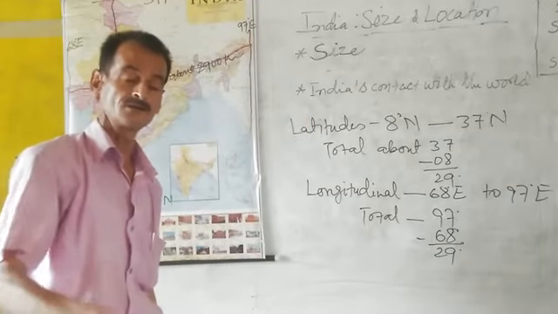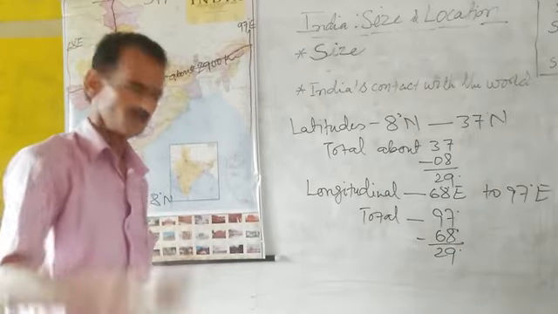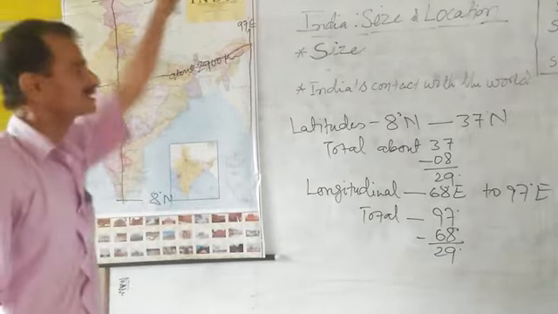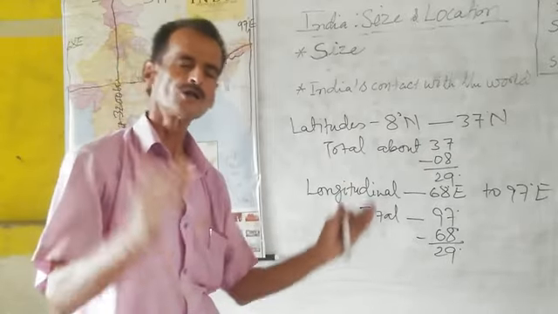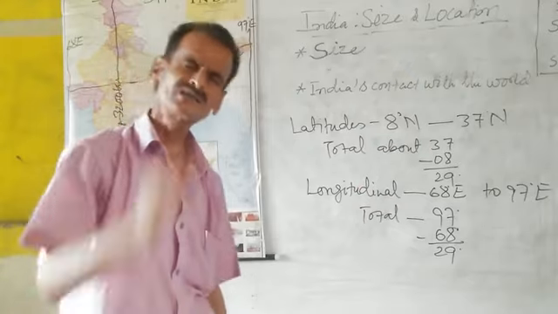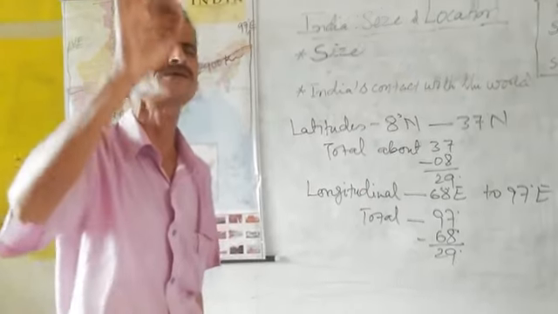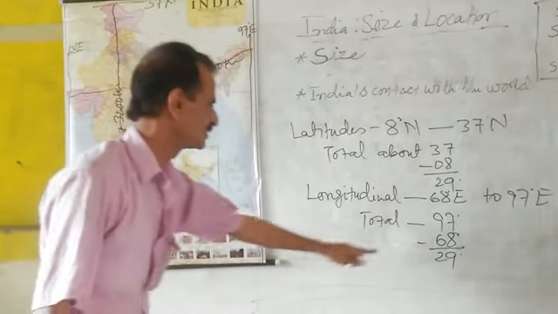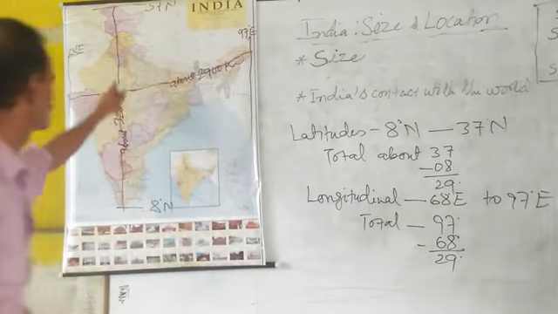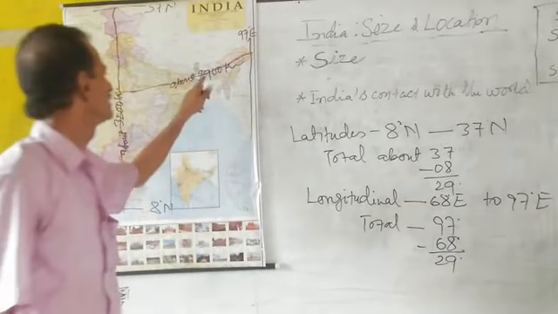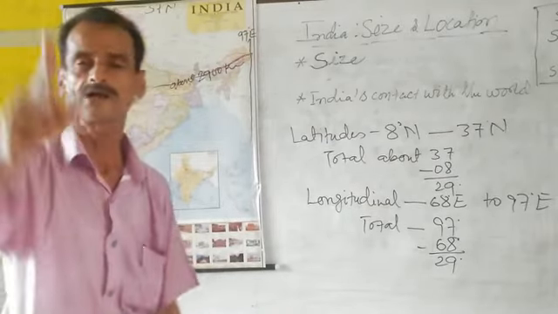And you know that your country is not at the equator. It starts from 8 degrees to 37 degrees. That is why, due to the shrinking of the earth, longitudes are also shrinking, giving about 1 degree as about 98 kilometers. So 29 multiplied by 98. So the width of India is about 300 kilometers less than its length, only 2900 kilometers.